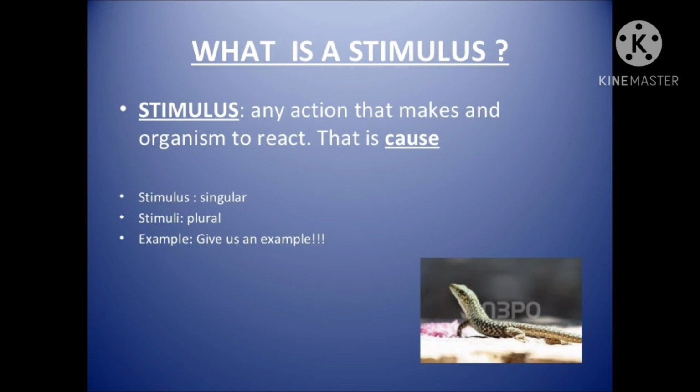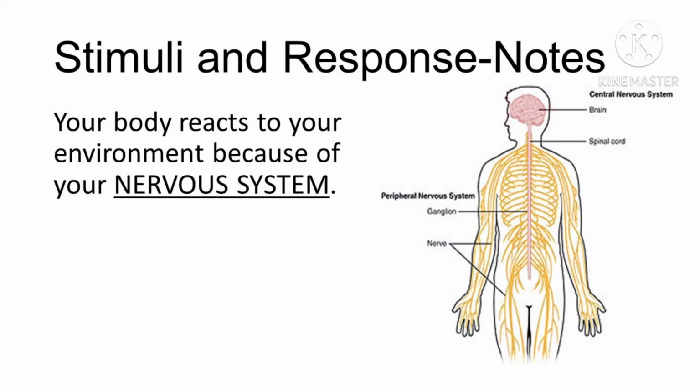Children, before knowing the reflex action, let us understand the term stimulus. Stimulus means any action that makes an organism react. For example, if you see tasty food, water comes in your mouth. So, tasty food is a stimulus here. Children, our body reacts to these stimuli because of our nervous system.